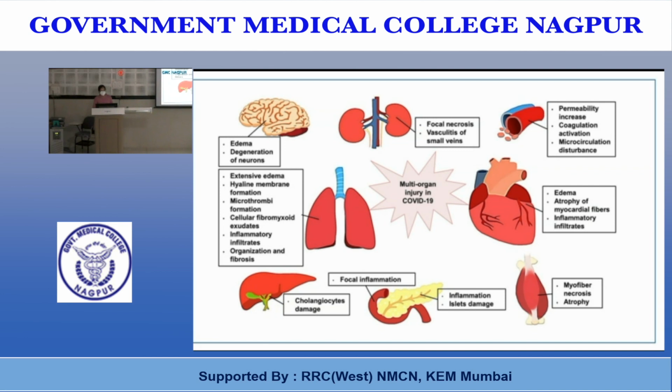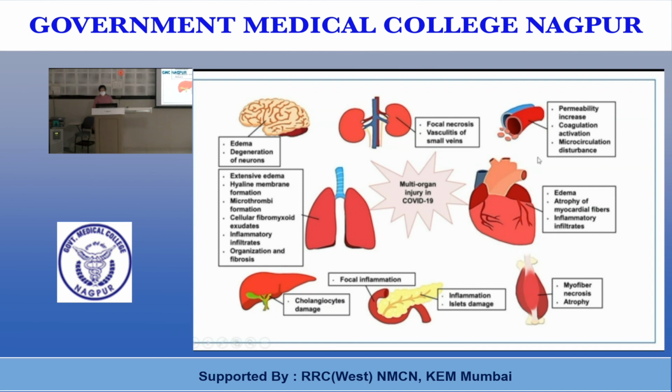Second, when the spike protein interacts with angiotensin converting enzyme 2, it causes down regulation of renin-angiotensin, and there is a dysregulation of the renin-angiotensin-aldosterone system and excessive production of pro-inflammatory cytokines. There is activation of the coagulation cascade, formation of thrombus, and there is muscle necrosis.